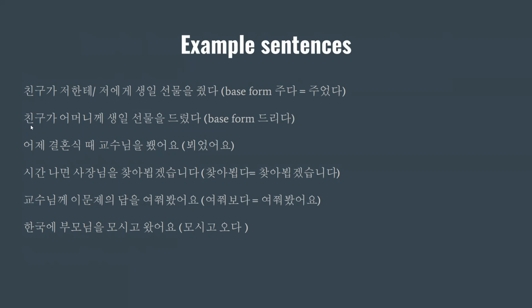And the second sentence here, 친구가 어머니께 생일 선물을 드렸다. So my friend gave his or her mother a birthday present, right? So here the subject is 친구가, and what did he or she do? So gave, right? 드렸다. We use 드렸다 because the receiver of the object is 어머니. 어머니 is older, and the object we have to honor, right?